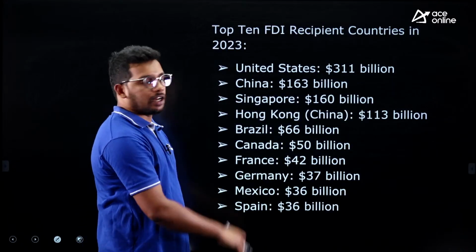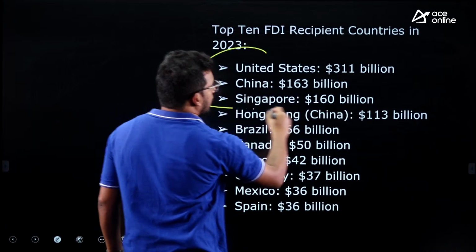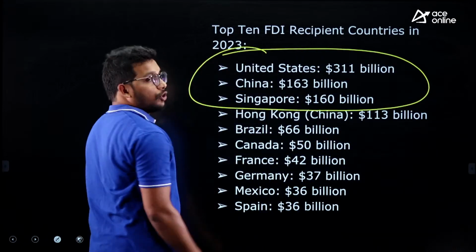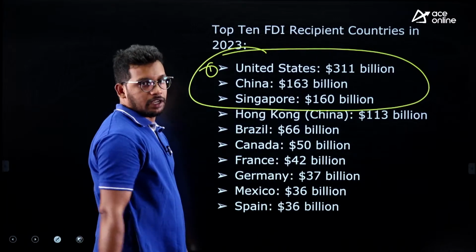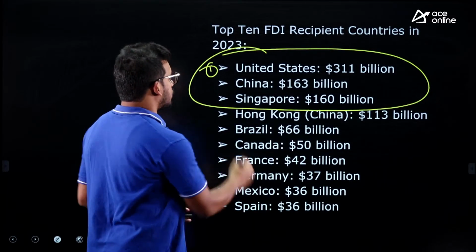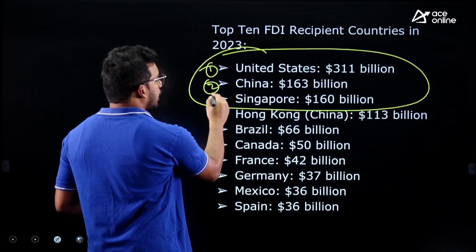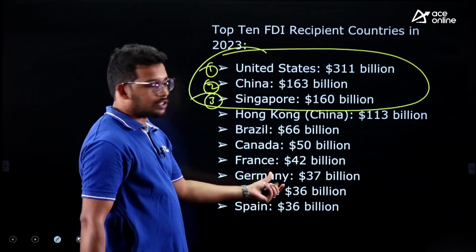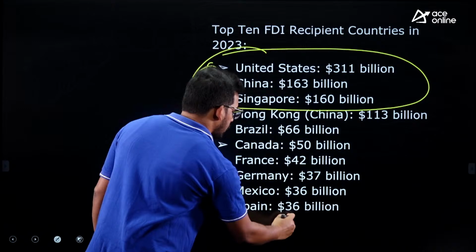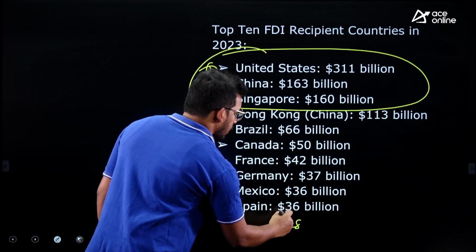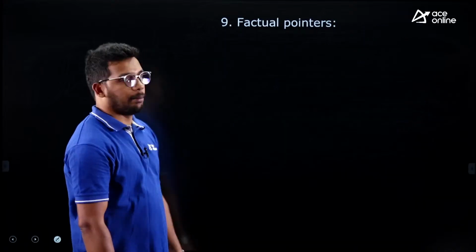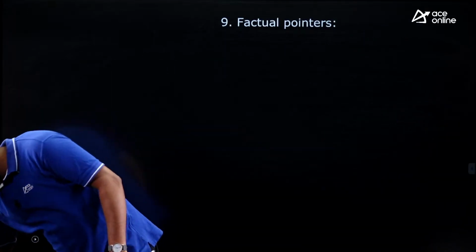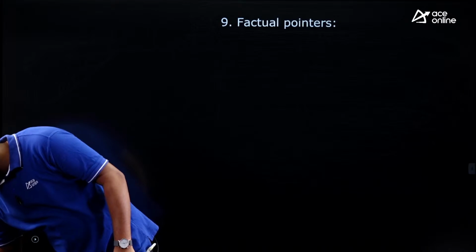The top 10 countries, you can remember the top 3 FDI receiving countries. United States is the largest country which receives FDI, followed by China and then Singapore. So top 3 countries you need to remember, and India is $28 billion. Fine. So all these facts you need to remember. Very factual in nature, you just need to remember the things.